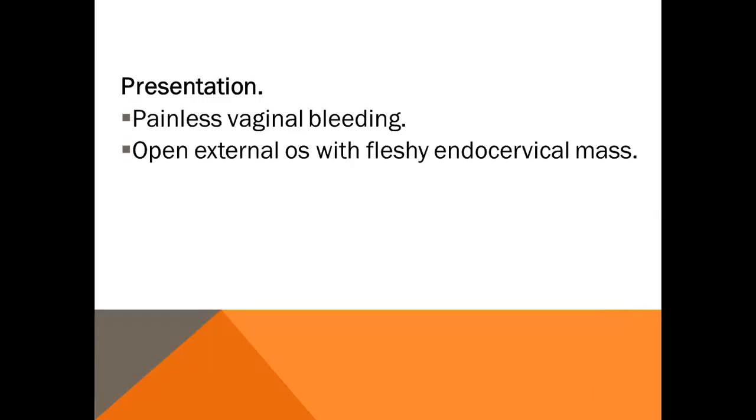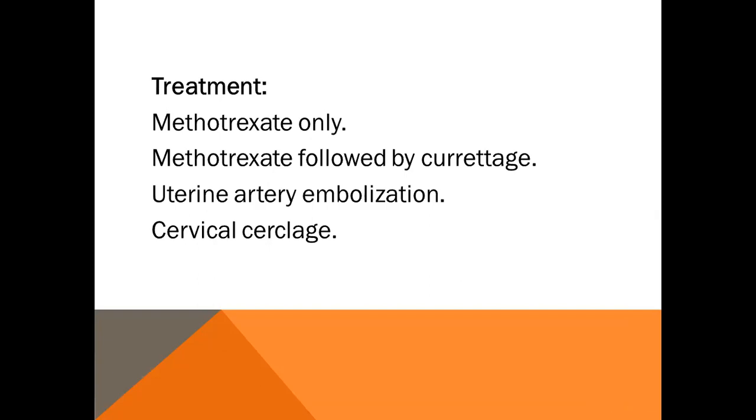The patient presents with heavy, painless vaginal bleeding, and if we examine the patient by speculum, we notice an open external os with a fleshy cervical canal. It should be differentiated from incomplete or inevitable abortion, where the sac is below the internal os. Treatment: methotrexate only, or methotrexate followed by curettage. In severe cases or if there is heavy bleeding, we may use uterine artery embolization. And lastly, we use cervical cerclage to compress the area of the implanted sac.